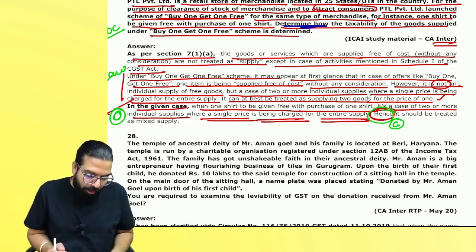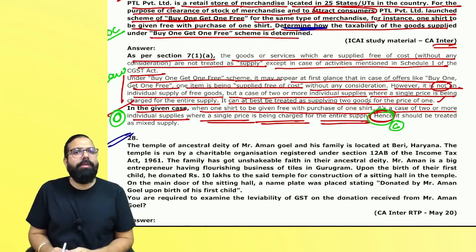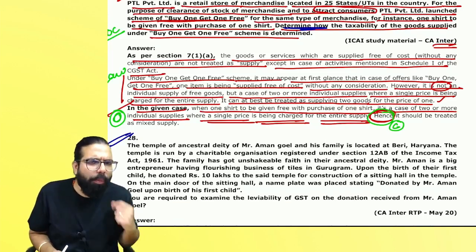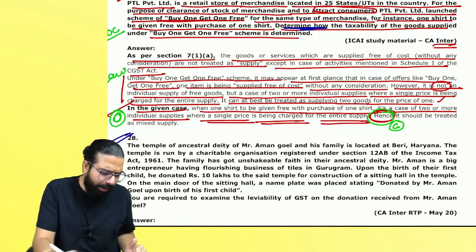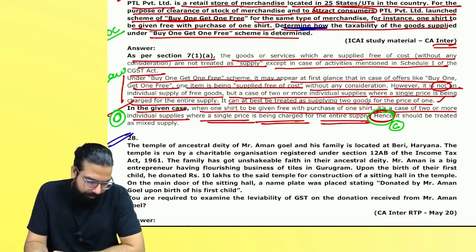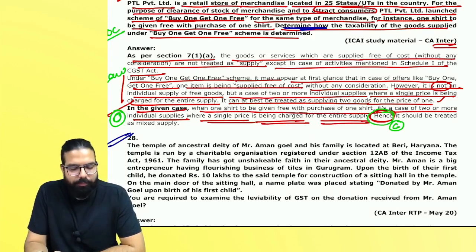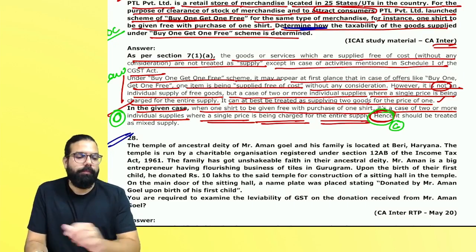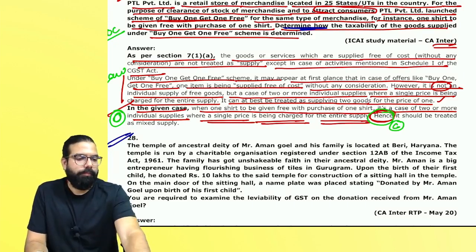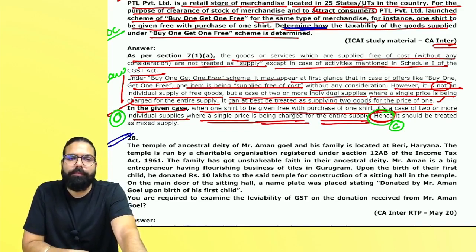Everyone over here, can you see the next question and tell me which provision of the law it is talking about? People watching at home, read the question and tell me. Which provision is it?